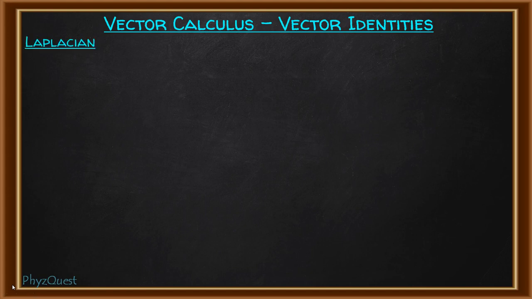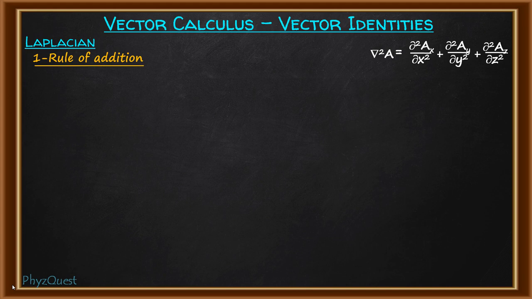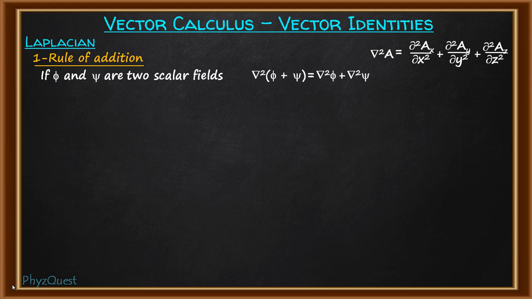So let's talk about the Laplacian. The Laplacian operator is the del square operator, which always acts on a scalar field, and it has this definition. First is the rule of addition. If we have two scalar fields phi and psi, and we take a sum of the two and apply the Laplacian operator, that is del square of phi plus psi, this will be equal to del square phi plus del square psi. So it is the sum of the Laplacian of phi and the Laplacian of psi.